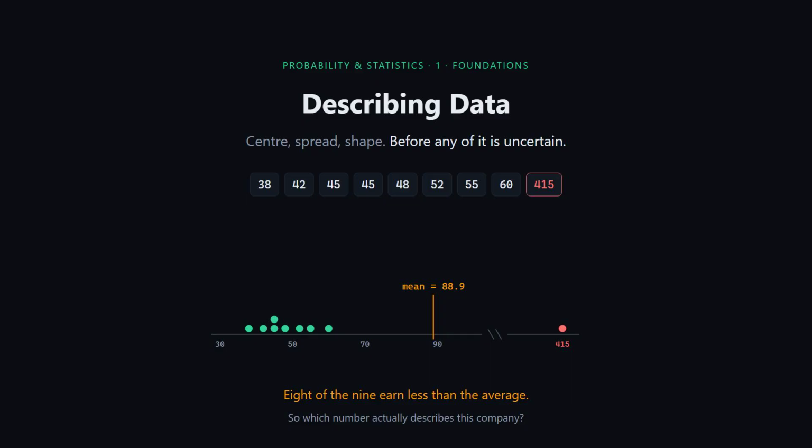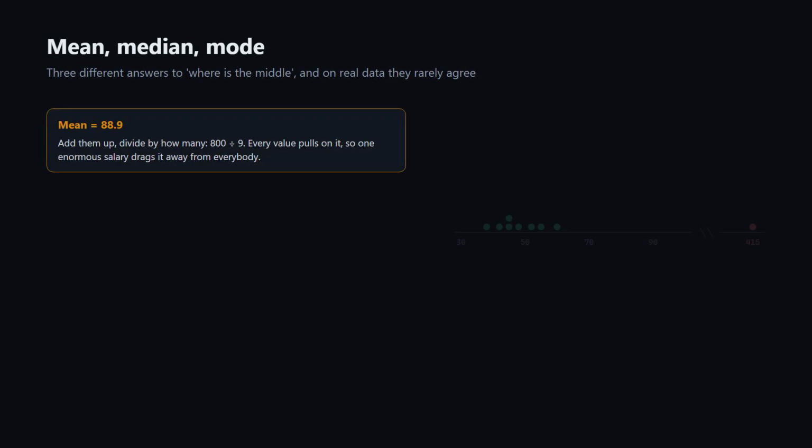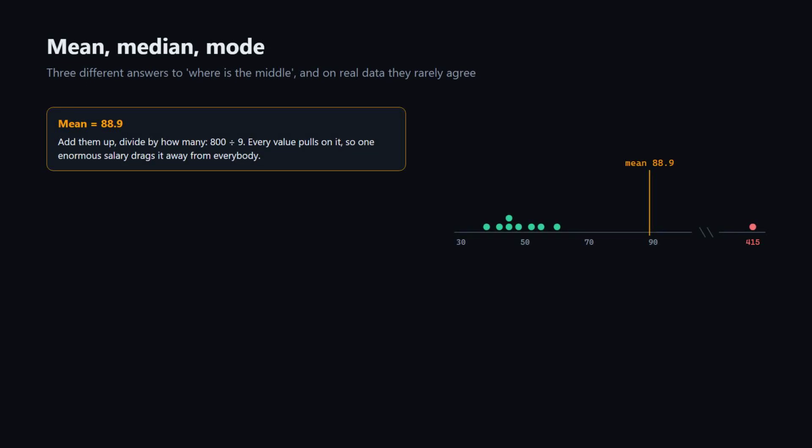The gap between the arithmetic answer and the honest one is what this lesson is about. There are 3 standard answers to where is the center, and they are genuinely different. The mean is the one everybody knows. Add the numbers up, divide by how many there are. 800 divided by 9 is 88.9.